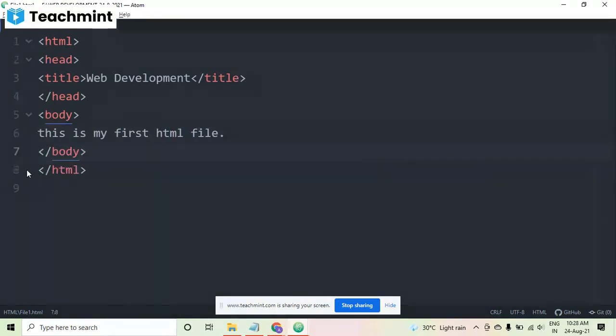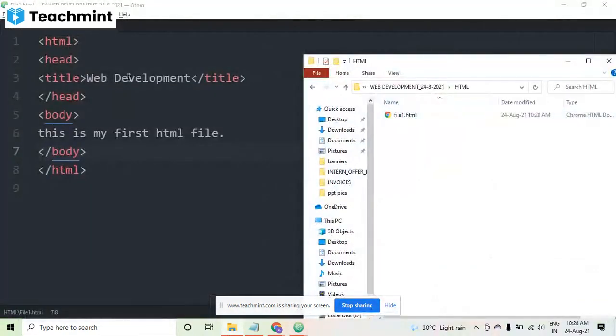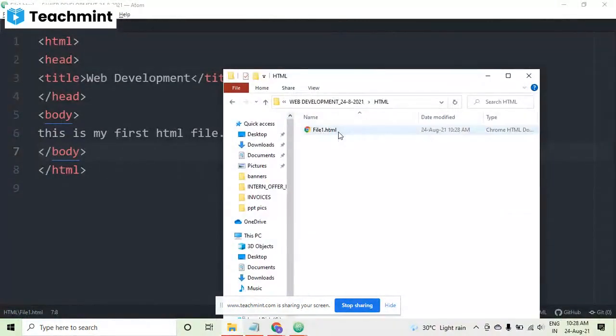Now there are two different ways to access this file. The first one is that you can go to the folder where you have saved it. Inside this folder we have saved it as HTML1. Here you can see file 1 is present, which we have created. And you can see the extension, because it is HTML, that's why the type says Chrome HTML document. Here the symbol of your Chrome is coming.